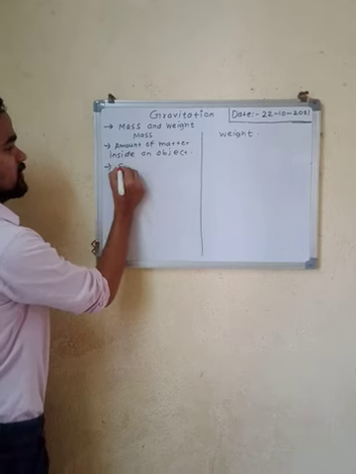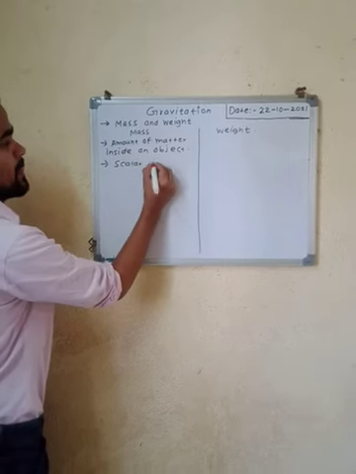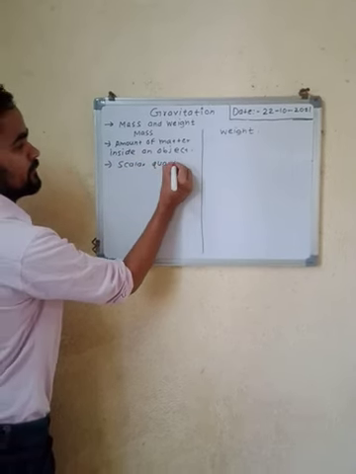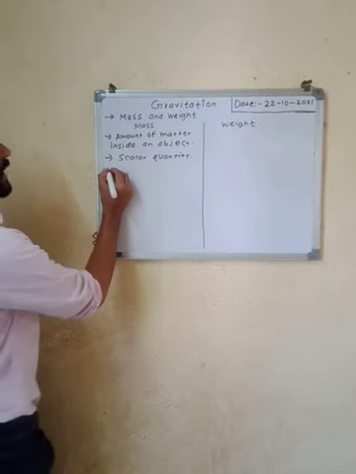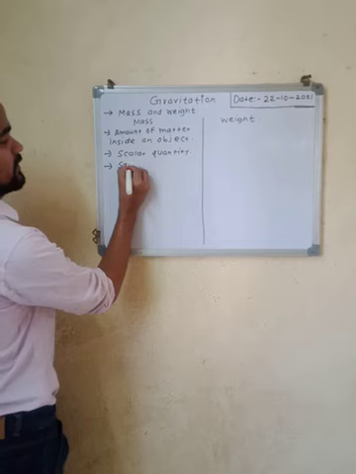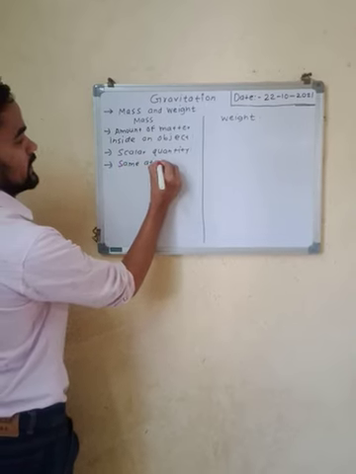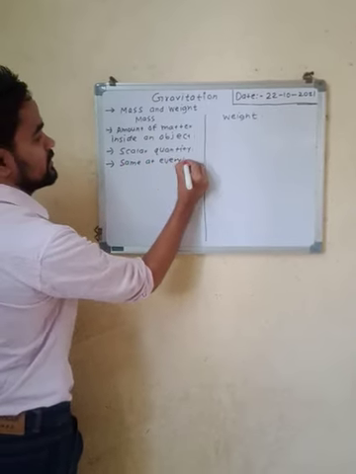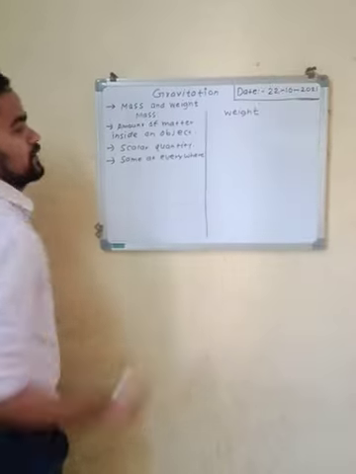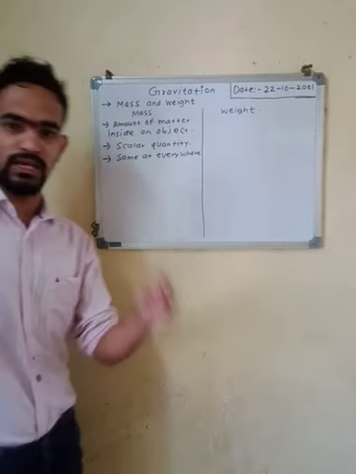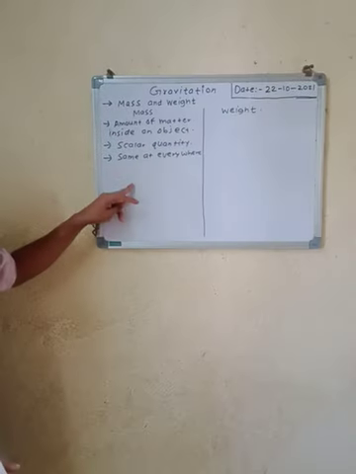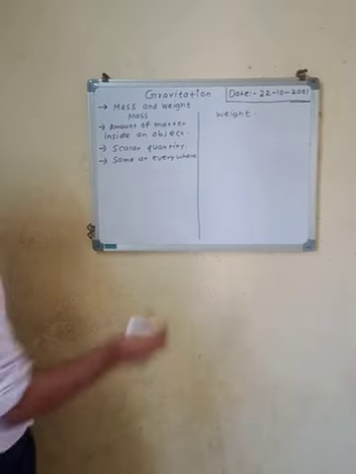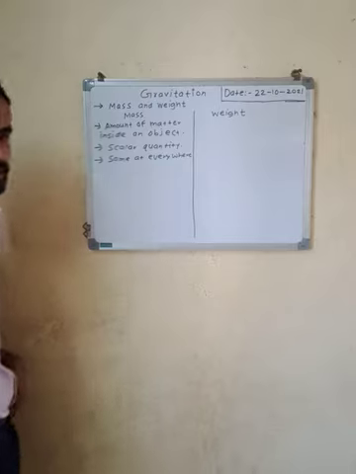Mass is a scalar quantity, and the value of mass is the same everywhere, which means the value remains the same at the equator, at the pole and at the center of the earth. Now let's come to the meaning of weight.